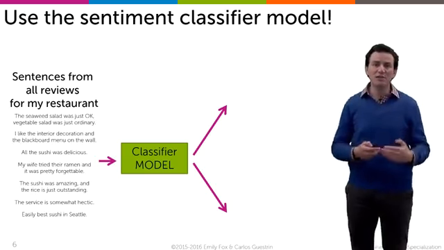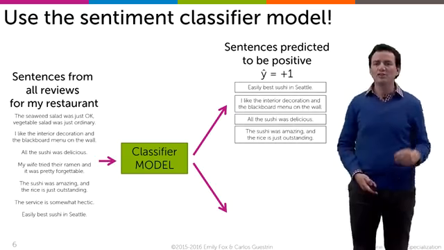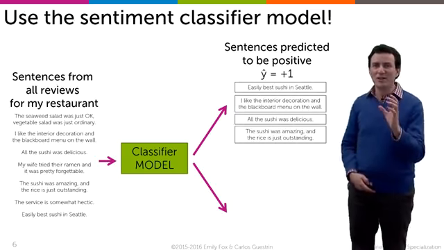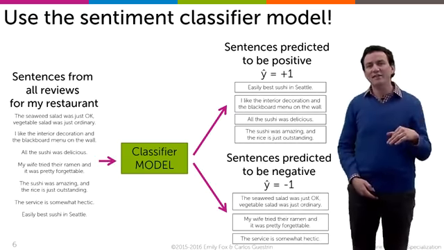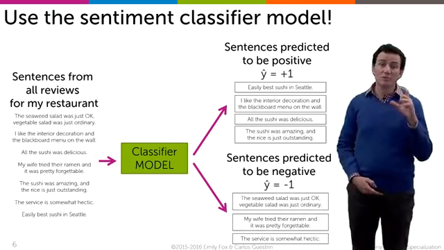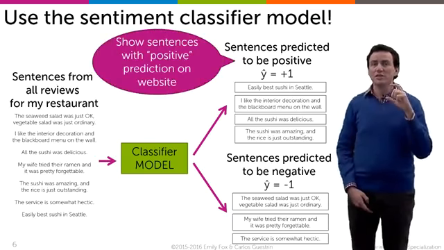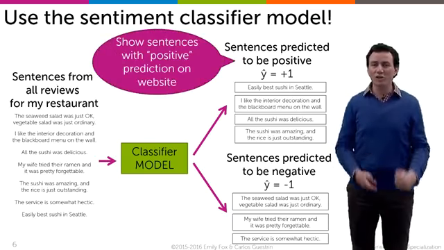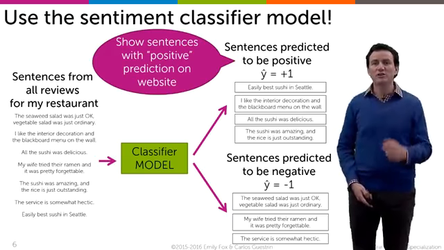In fact, I might even do that in real time. Every time a new review comes in, I'm going to feed it through this classifier model and try to predict ŷ_i as being positive for some sentences. These are the great ones, the ones I want to show off, the ones I want to talk about. And then ŷ_i being minus 1, these are the negative ones, I want to ignore those. So I only care about the positive ones, and I want to do my best to take those positive sentences and show them in a way that people really feel, oh man, my restaurant is awesome, I'm going to go there for sushi. So how do I find those positive sentences?